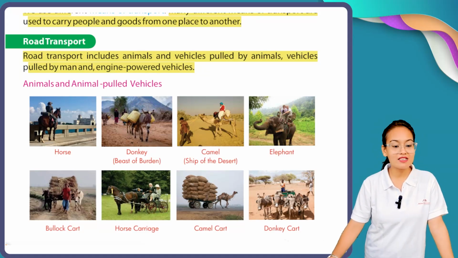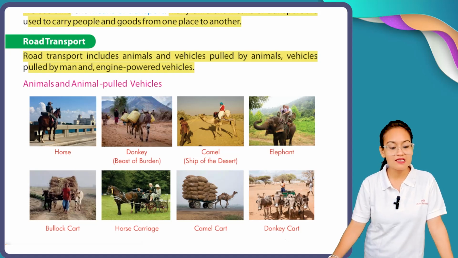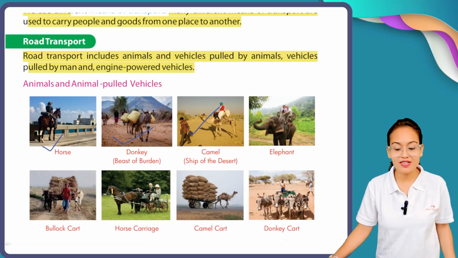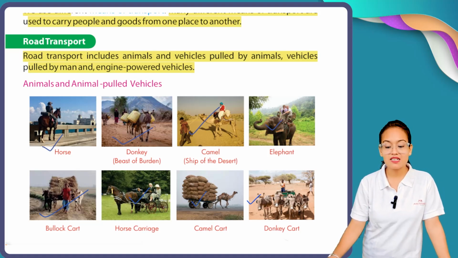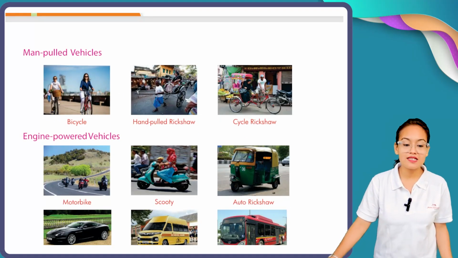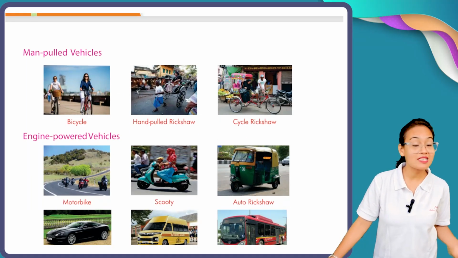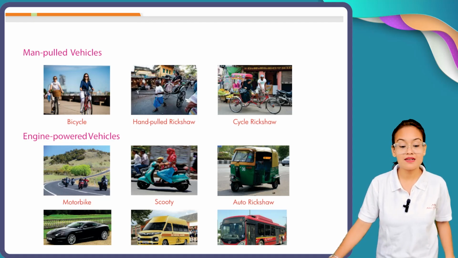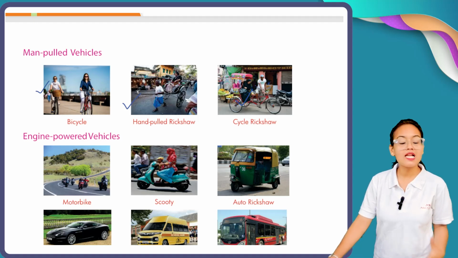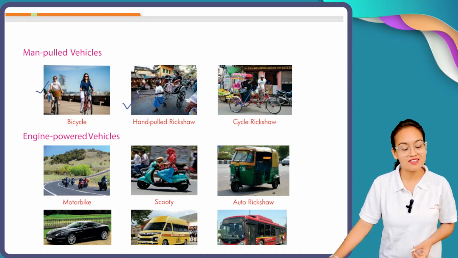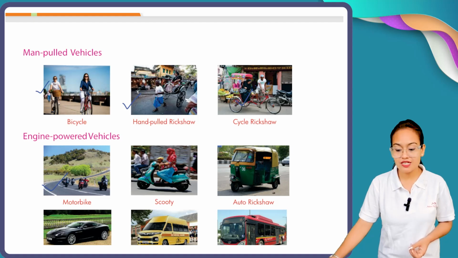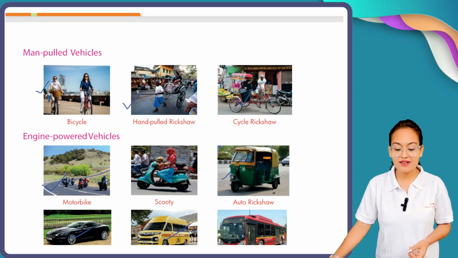Now here you can see a few examples of animals and animal pulled vehicles. See, horse, donkey, beast of burden, camel. Camel is called the ship of the desert. Elephant. Now bullock cart, horse carriage, camel cart, donkey cart. Okay, man pulled vehicles. See, there are a large number of vehicles pulled by man. See, bicycle, hand pulled rickshaw, cycle rickshaw. These all are man pulled vehicles. But nowadays there are engine powered vehicles. Example, motorbike, scooty, auto rickshaw, car, van, or buses.